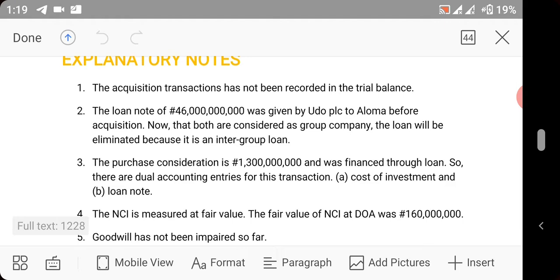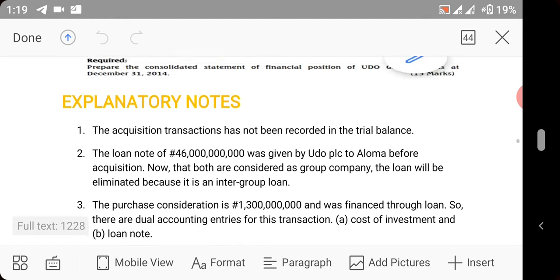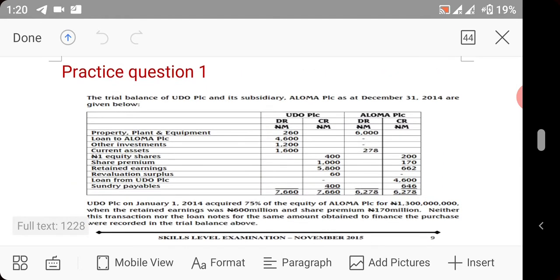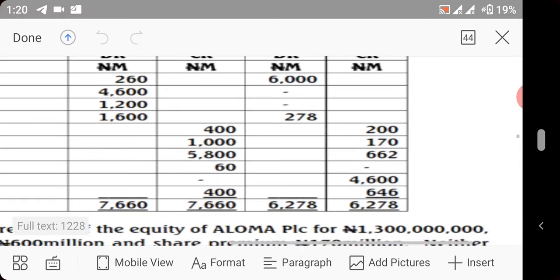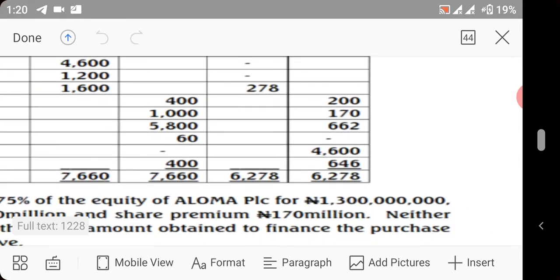Are you there? Now, that is why if you go back to the question, you see that this 4.6 million was treated as an asset in the books of Udo because Udo is the giver, while in the books of Aloma it was treated as a liability because Aloma is the recipient.